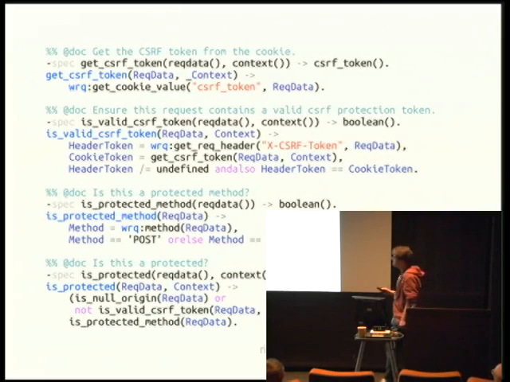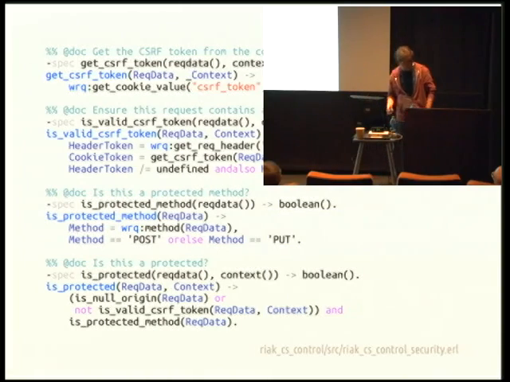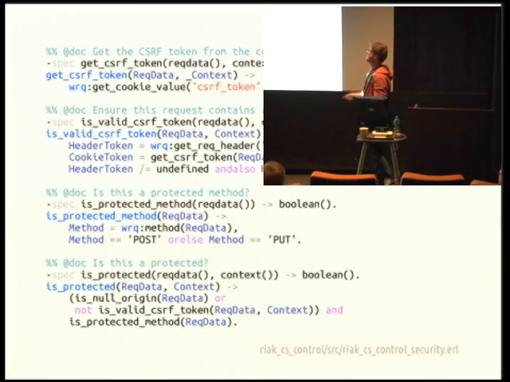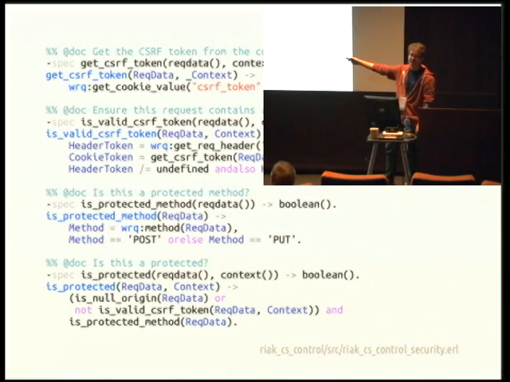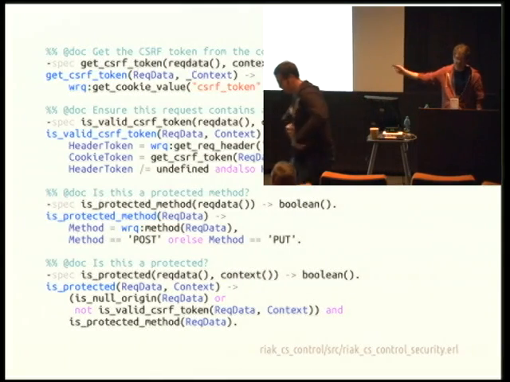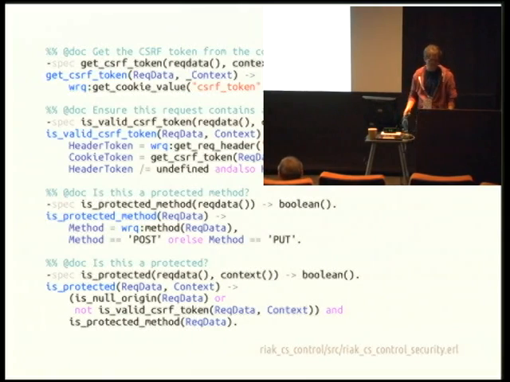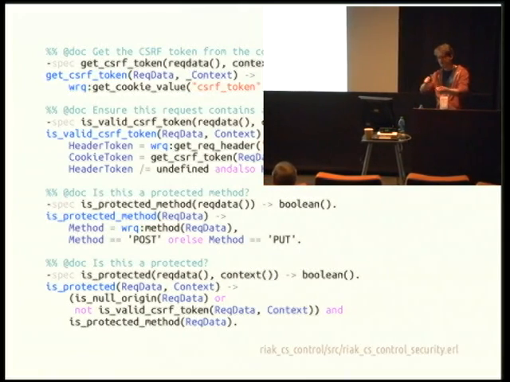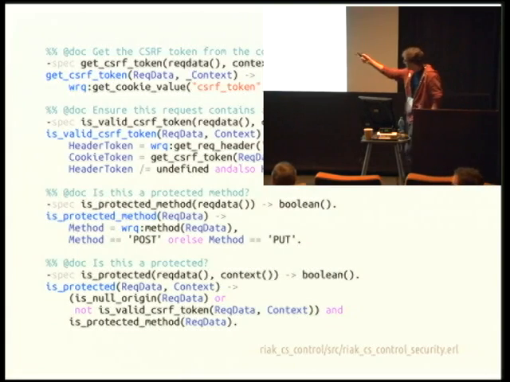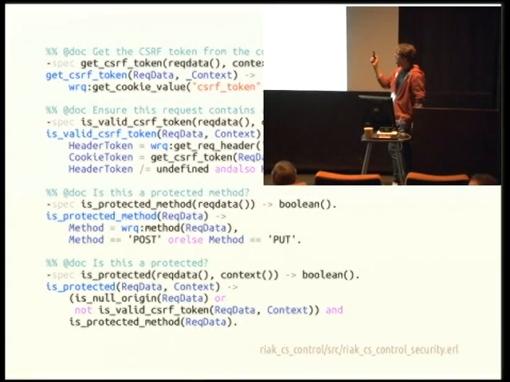The isProtected method allows us to say we only want to do this protection on post and put, because most browsers are not going to submit a token on get. Pretty straightforward there. That should actually have delete in it too. So yeah, that's a bug. You can file that on GitHub right now if you'd like to, because I haven't. And isProtected is going to just combine these things, right? So it's going to say, well, this is null origin. I'm not showing you, but this is another type of CSRF protection where you validate that the origin has been set correctly by the browser, so you're making sure somebody's not doing a cross-site scripting attack. But really, it comes down to, is the token valid? And is the method protected? And that's it. That's what it is.